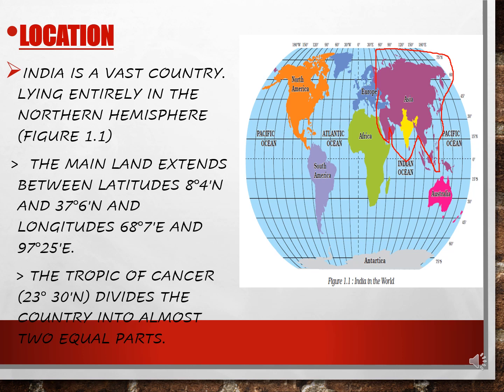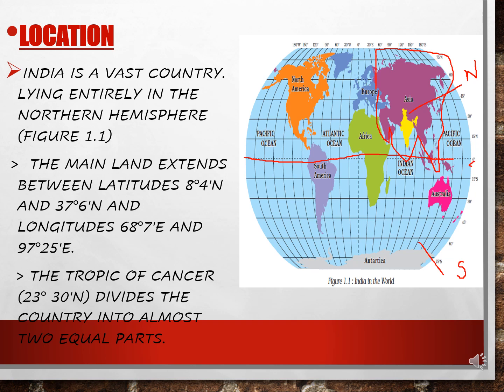Clear? Now, the first point is India is a vast country lying entirely in the northern hemisphere. So, we all know when we see a globe, children, the upper part denotes the northern hemisphere, the below part denotes the southern hemisphere, and the imaginary line that cuts the globe is known as the equator, and that is 0 degree.